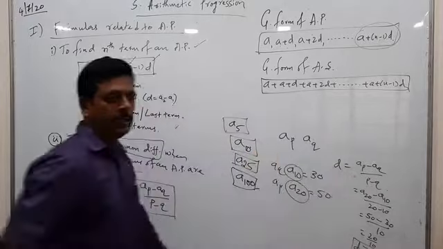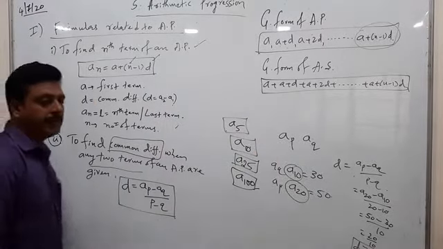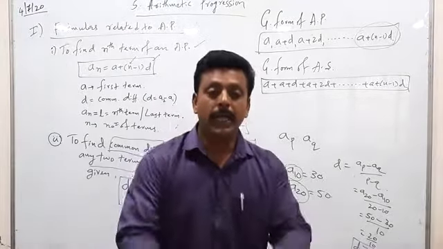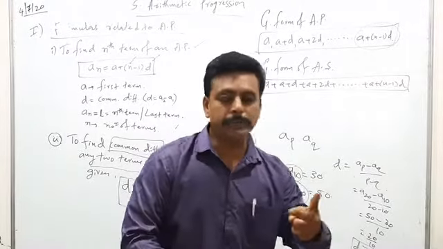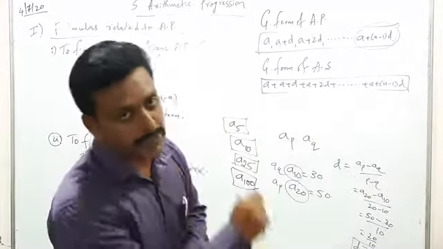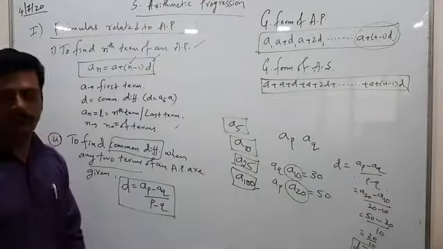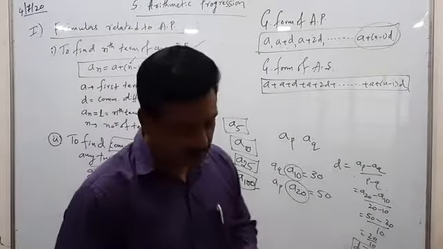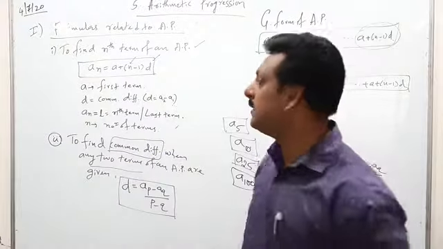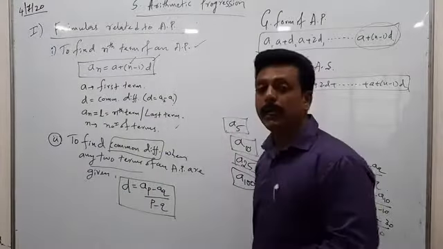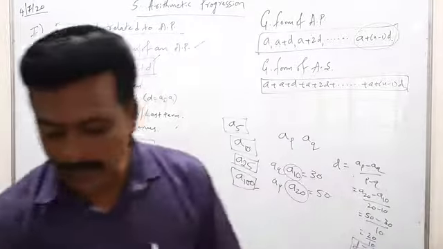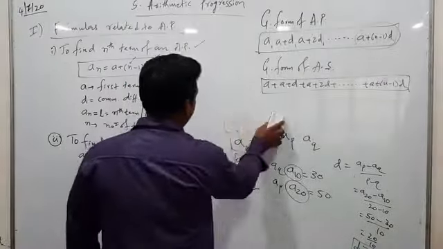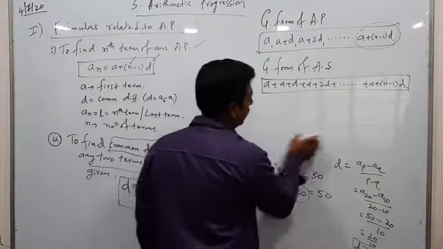In this way, you can find out the common difference of an arithmetic progression if the given two terms are non-consecutive terms. Then you can use this formula to find out the common difference. My dear students, these are the only two formulas related to arithmetic progression.